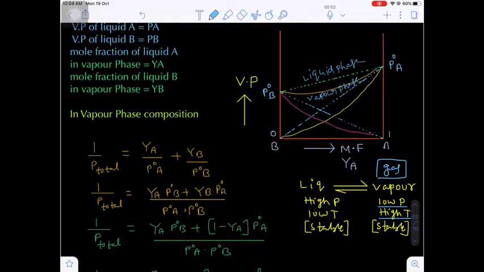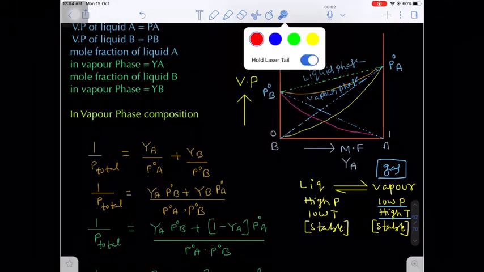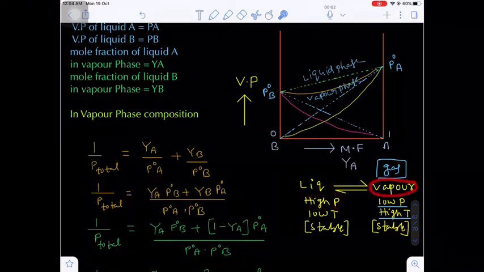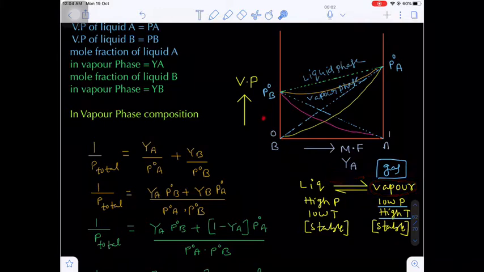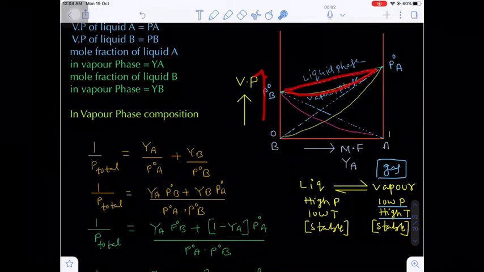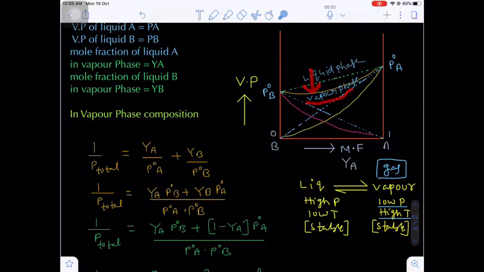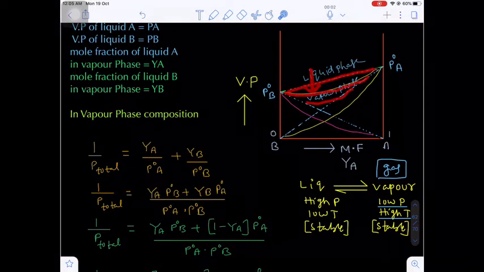Now from here, if the pressure increases, the vapor will undergo condensation to give the liquid. That means if you increase the pressure, the vapor will undergo condensation to give the liquid. That's why the vapor curve will be below the liquid curve. Are you getting my point? Otherwise, if you decrease the pressure, what happens? The liquid will undergo vaporization to give the vapor. That's why the vapor curve will be below the liquid phase curve. Are you getting my point?